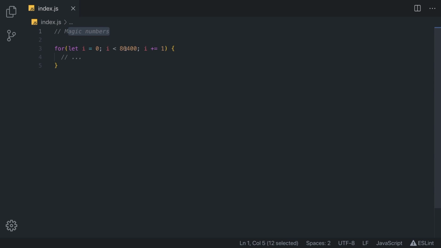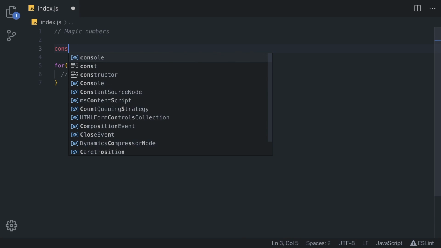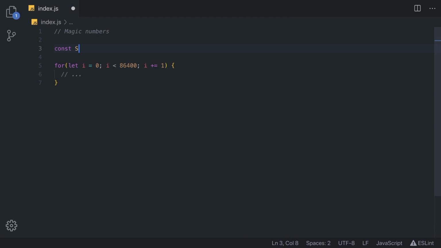Magic numbers mean that we are assigning a number with no clear meaning. So it's better to replace it with a named constant. So we can do something like const SECONDS_IN_A_DAY, and we can make it equal to 86,400. This is much easier to read because then we can replace this and it becomes easy and understandable for everyone what we just did here. Later in this video, I'll tell you why I used upper snake case for this.